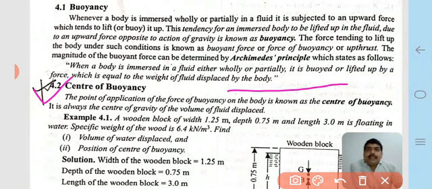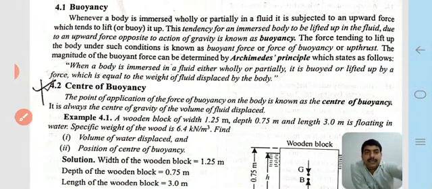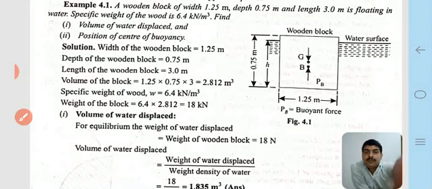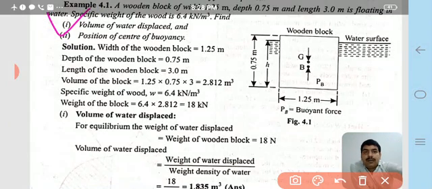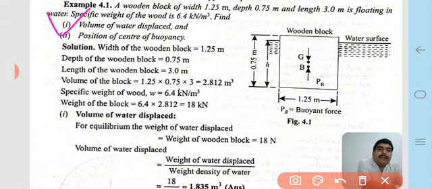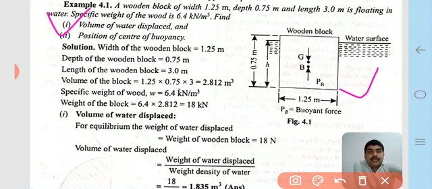Now we see a short example. We take a wooden block of width 1.25 meter, depth 0.75 meter, and length 3 meter, which is not seen in the two-dimensional diagram. It is floating in water.